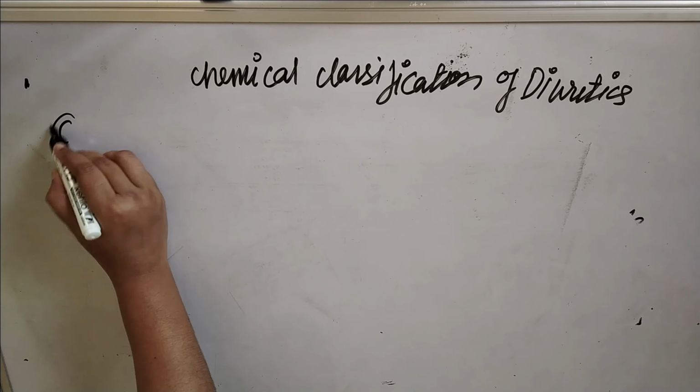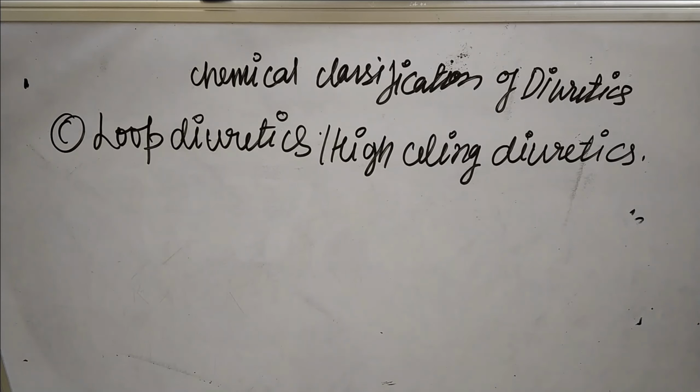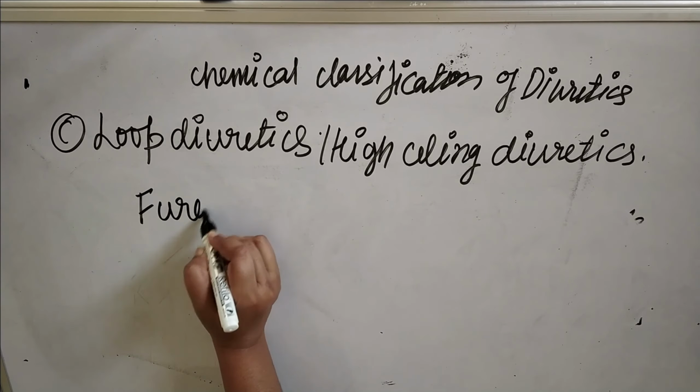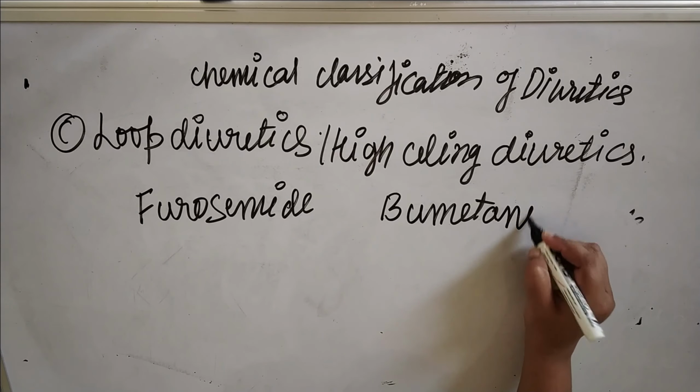The third category is loop diuretics. They are also known as high ceiling diuretics. They generally act on the loop of Henle present in the nephron. An example is furosemide. So this is the first example of loop or high ceiling diuretics, furosemide. Another example is bumetanide.